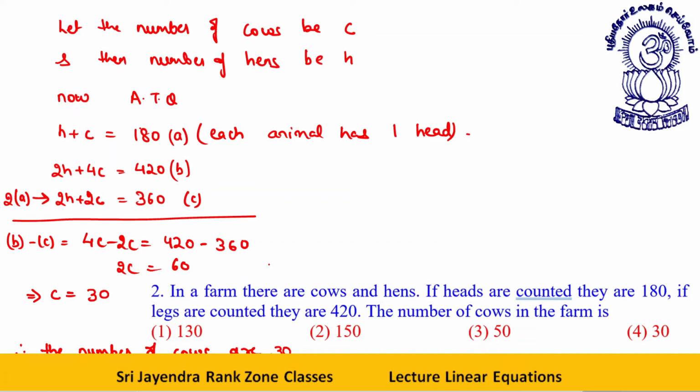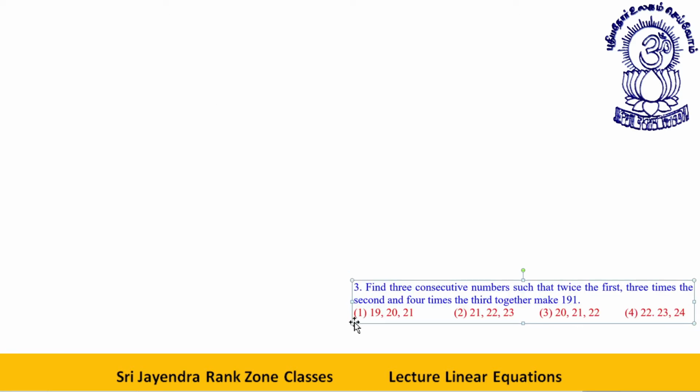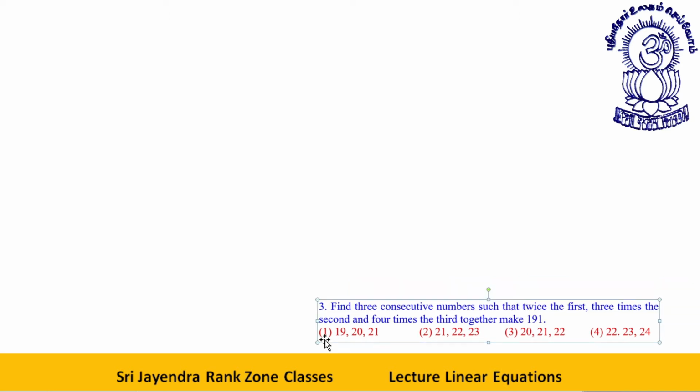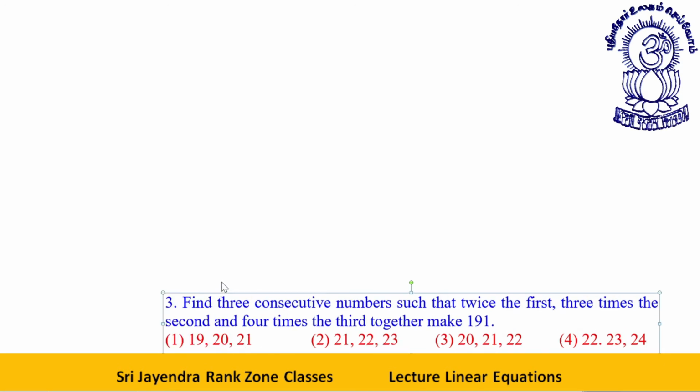Let's take the next one. Find three consecutive numbers such that twice the first, three times the second, and four times the third together make 191.